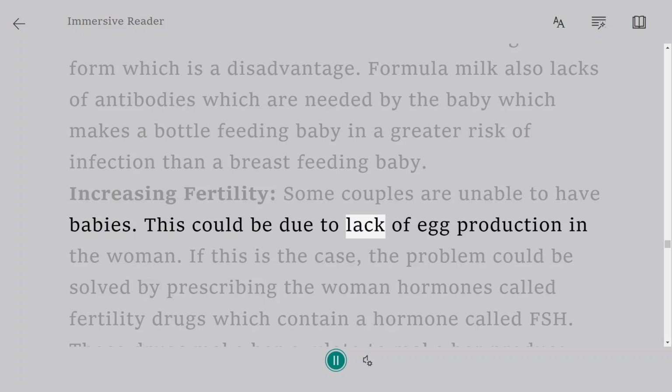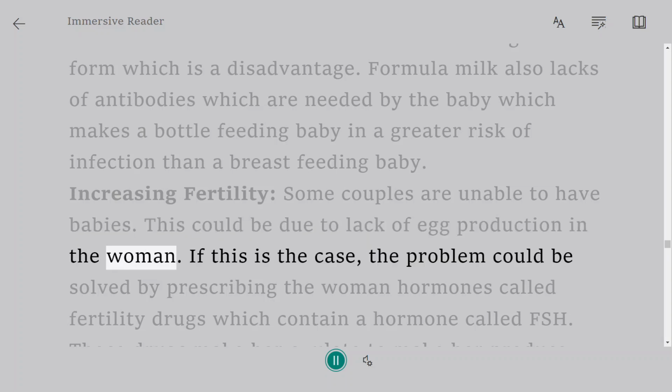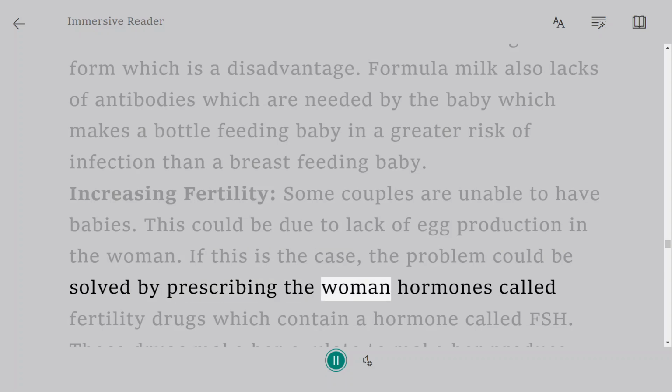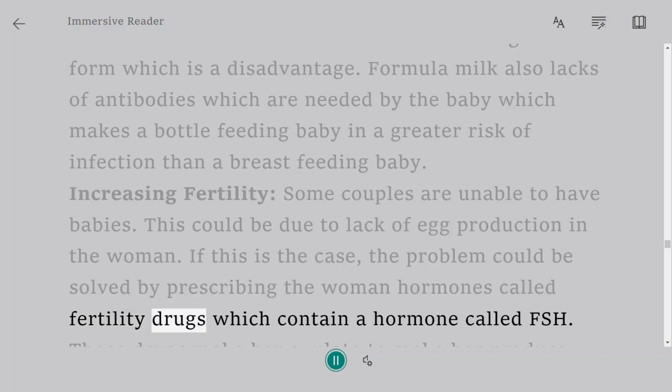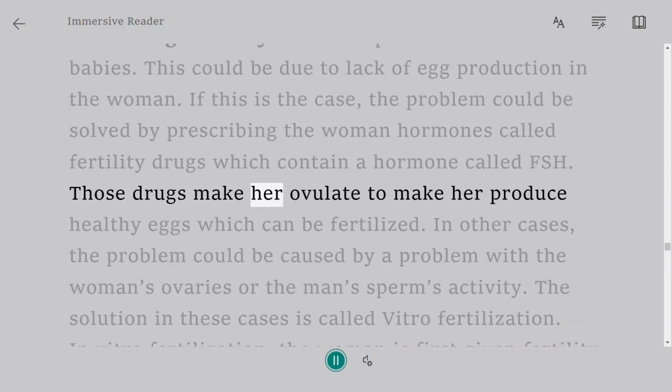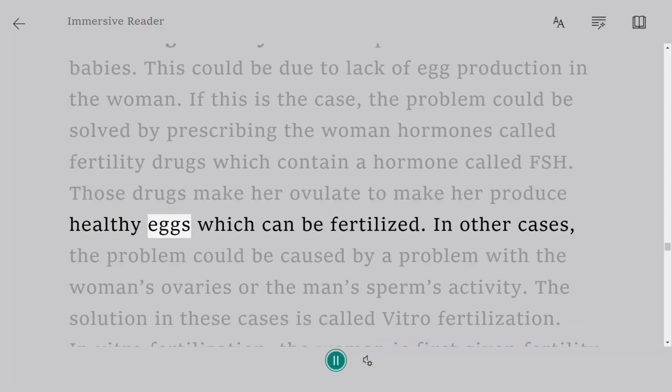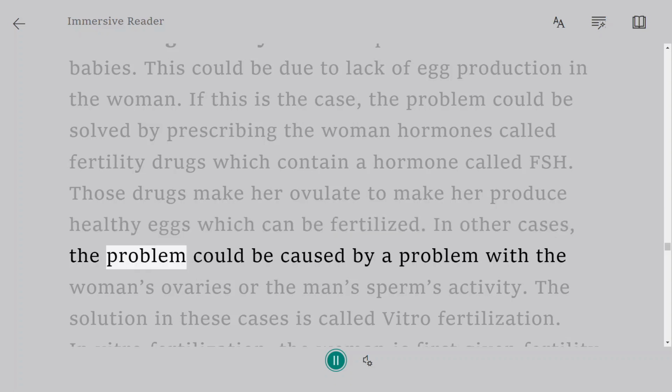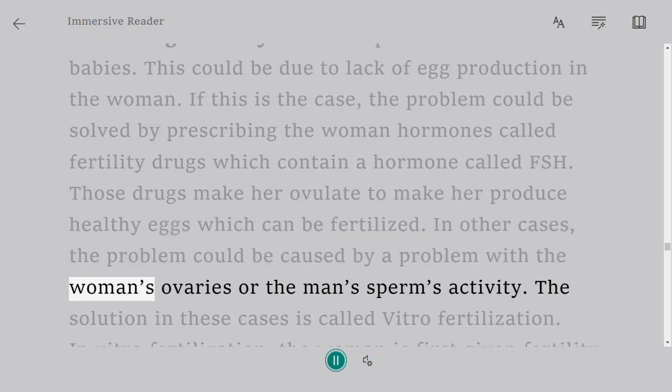This could be due to lack of egg production in the woman. If this is the case, the problem could be solved by prescribing the woman hormones called fertility drugs, which contain a hormone called FSH. Those drugs make her ovulate to make her produce healthy eggs which can be fertilized. In other cases, the problem could be caused by a problem with the woman's ovaries or the man's sperm's activity.